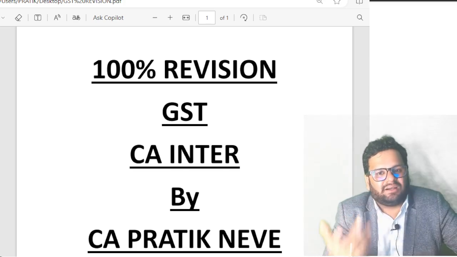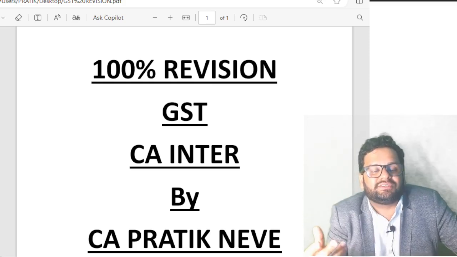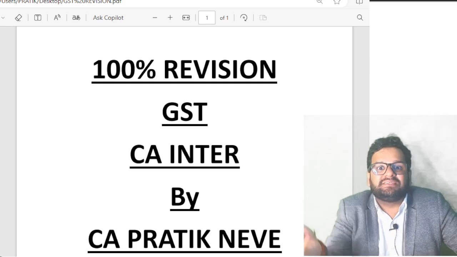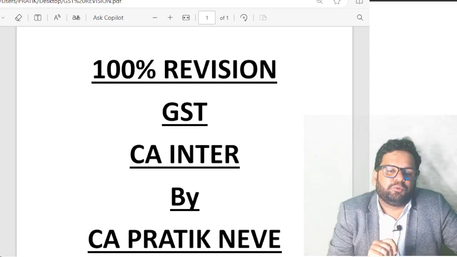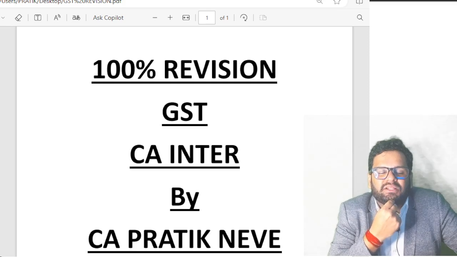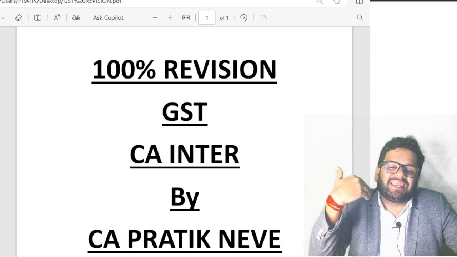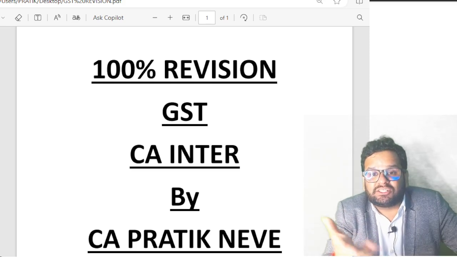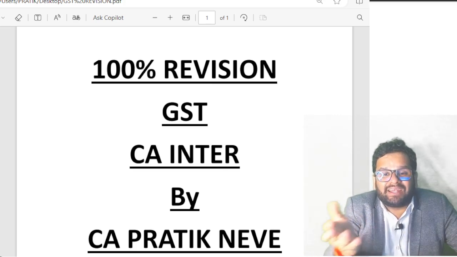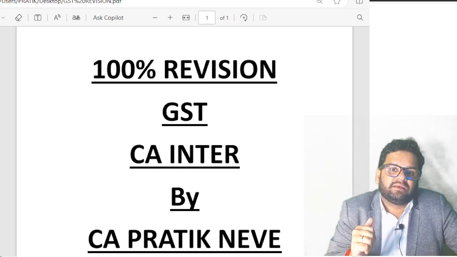Yes. Section 28, amendment in registration. Amendment can be easily made of non-core fields. Non-core fields means your email ID, your phone number. This can be easily changed on the GST portal, the common portal, that is www.gst.gov.in. You can log in to the common portal and change your non-core fields. But to change your core fields, you need to make an application in advance. Core fields means the nature of your business. Core field also means change of your address in the business, where your state itself is changing. Clear?